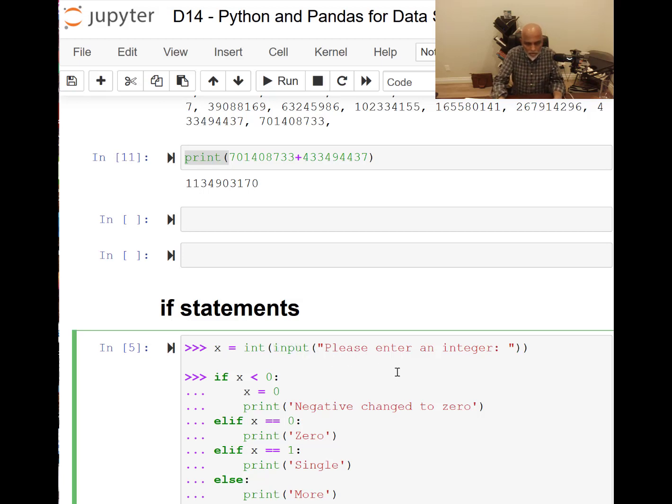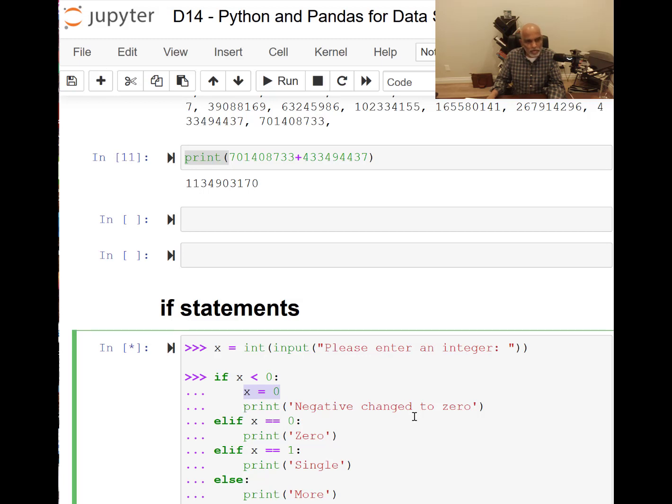So if I do input, it is waiting: please enter an integer. That's what this is asking. This is actually the command, please enter an integer. So I'm going to put any number, let's say 53. But here is the program that is executing. If x is less than 0, it says reassign it to the value 0.